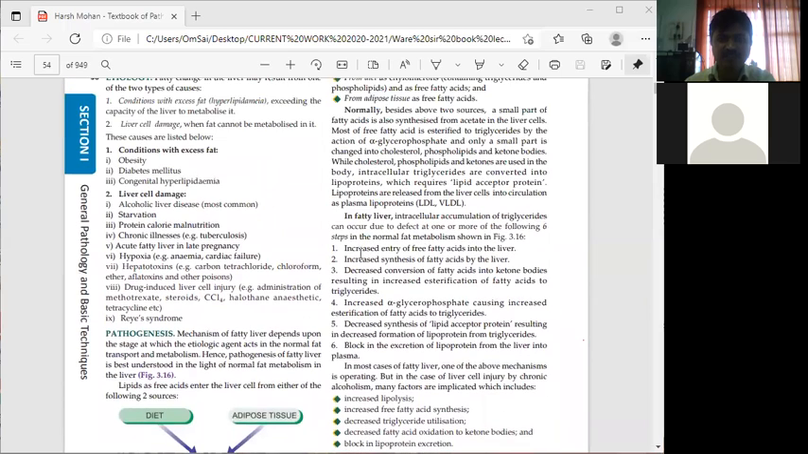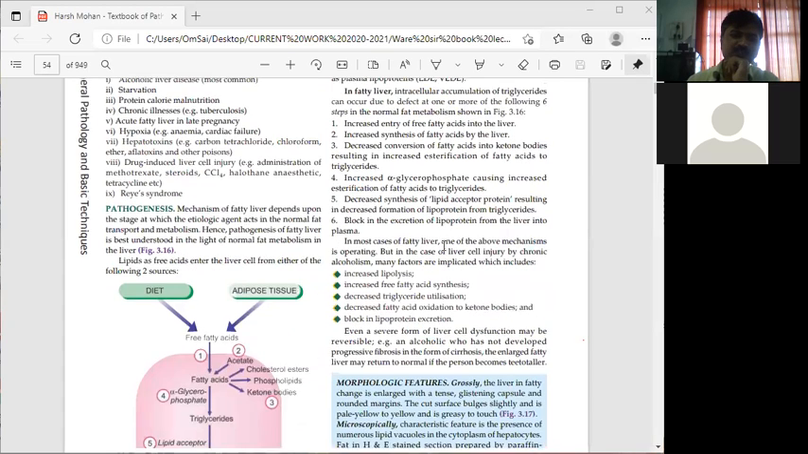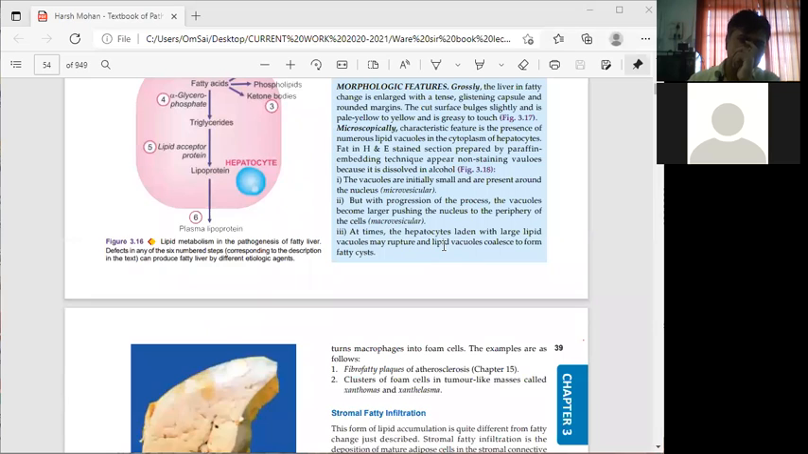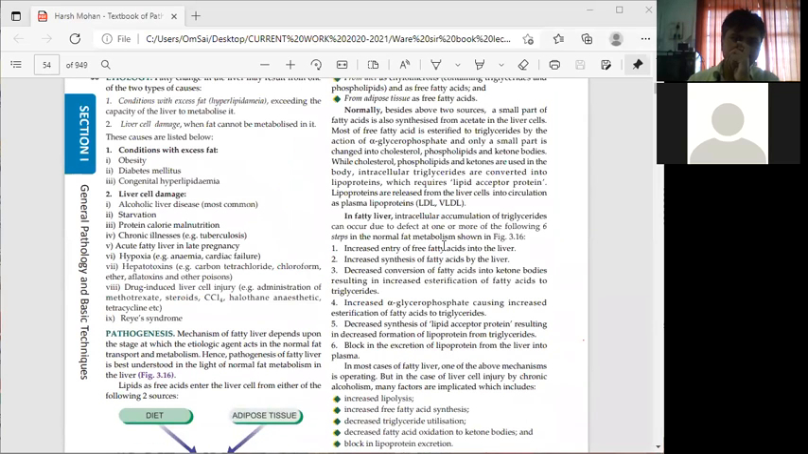Then what happens? Lipoproteins are released from the liver cells into the circulation as plasma lipoproteins, LDL and VLDL. That is low density lipoproteins and very low density lipoproteins, the long forms of LDL and VLDL.